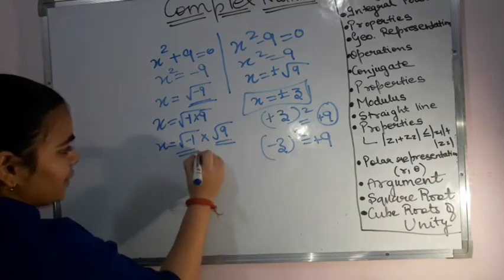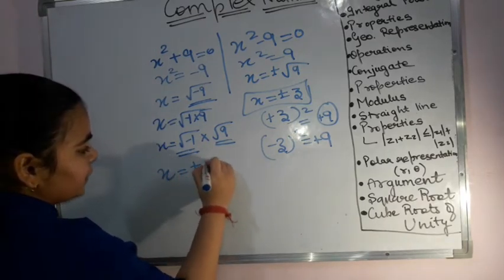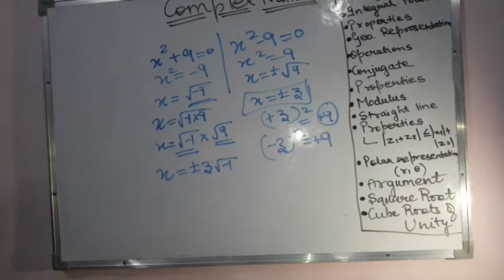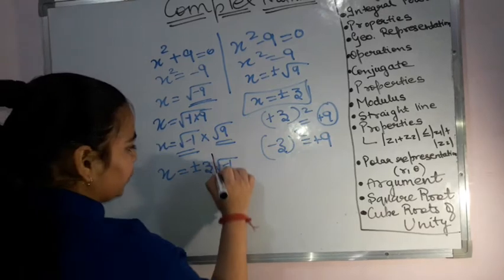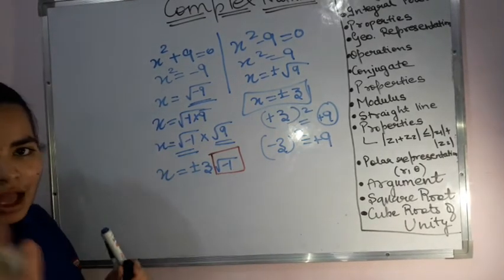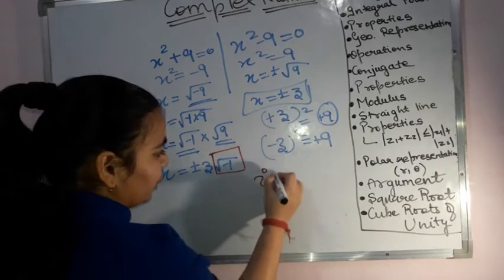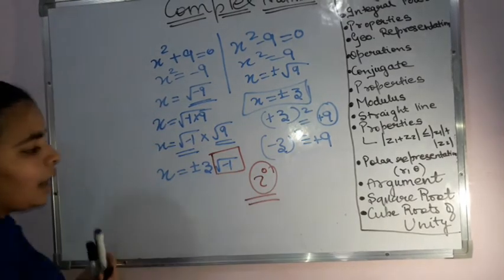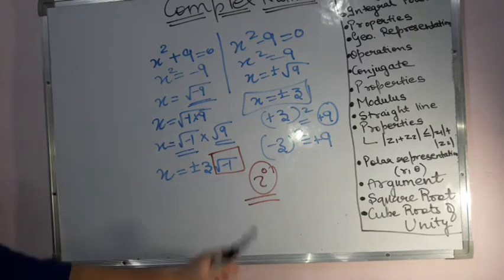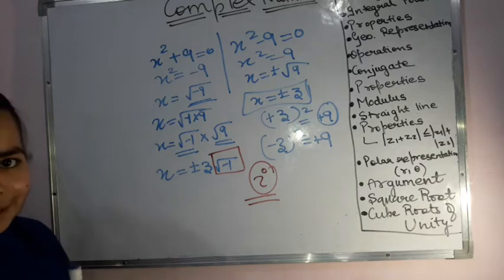So this is left out. That means x is equal to plus minus the square root of minus 1, times 3. So the same thing, this entire one, is the square root of minus 1. In order to write this value, I have a number, or you can call it an alphabet, i. This is i. So this is a complex number that I have, and with the help of this I can represent all my imaginary numbers.